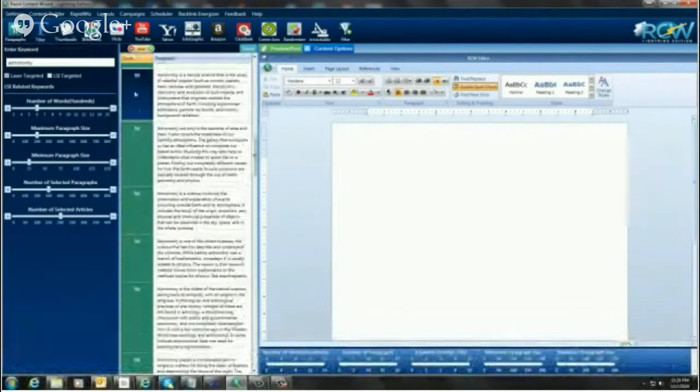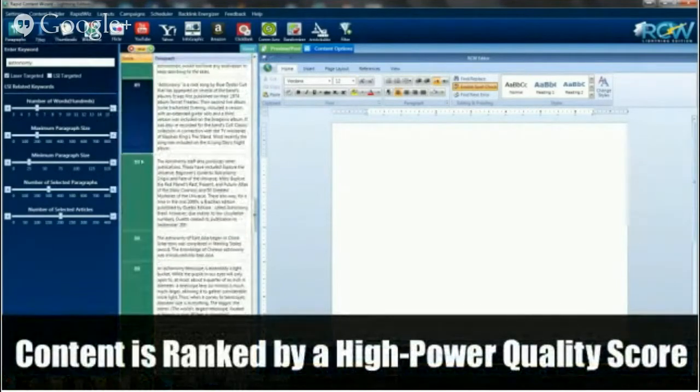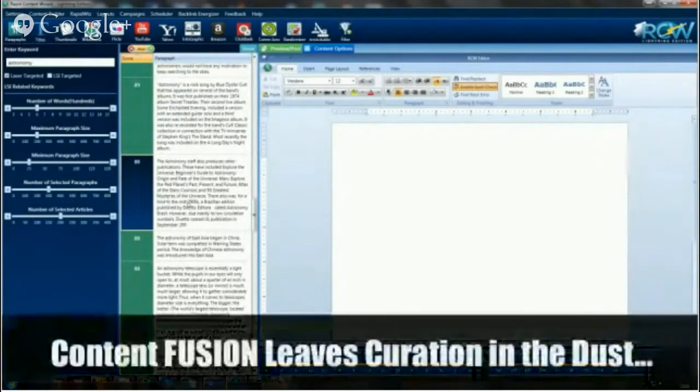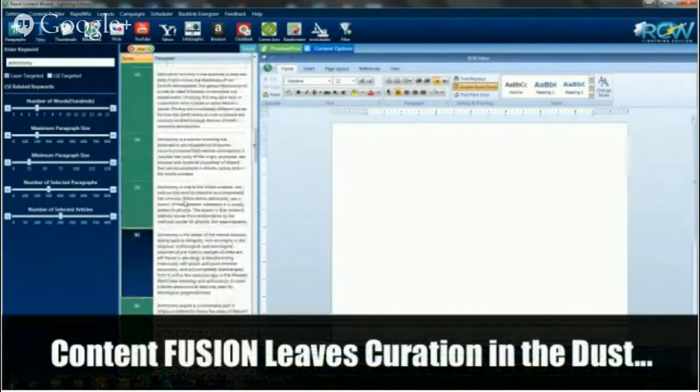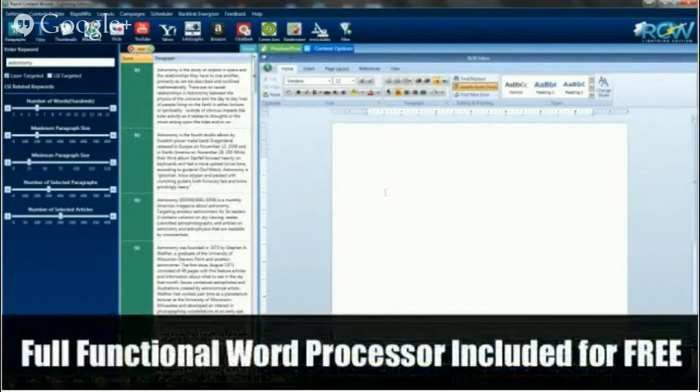And look, they all have a little score beside them. I know a lot of them are in the 90s, but you can see they go down in value here. They've all been scored, and all the most relevant articles are put on top. So it makes it very easy for you to just select these and put them into this word editor that we have here on the side.